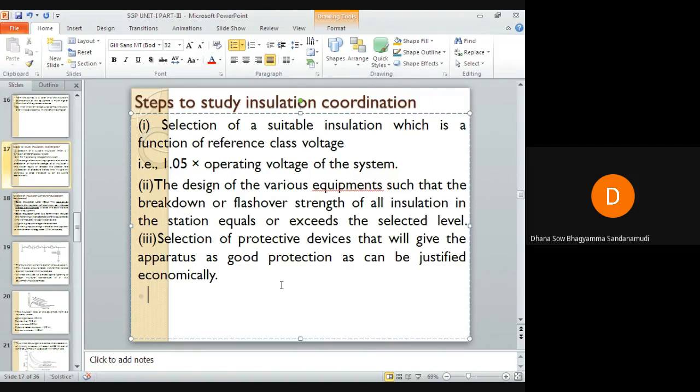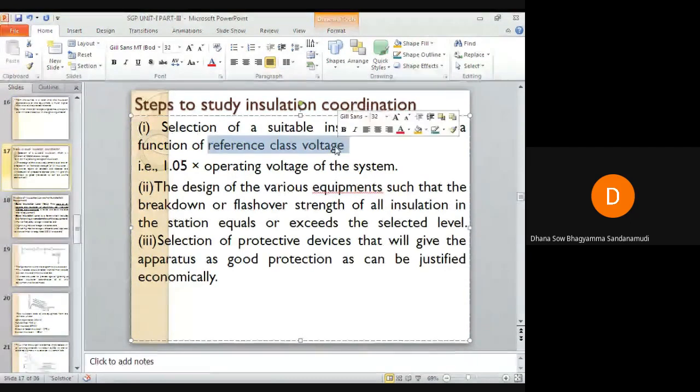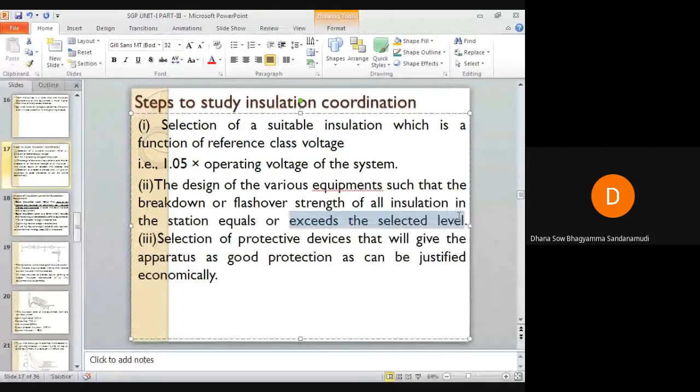Okay, so selection of the protective device will give the apparatus as good protection as can be justified economically. Based on the rating of the equipment, the reference voltage, and the insulation level provided to the equipment, later on we must select which type of protective device must be used to protect the equipment.